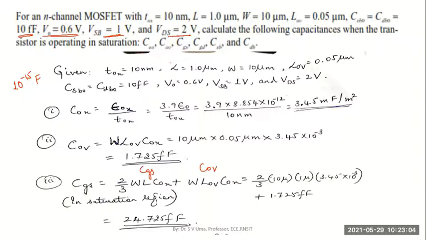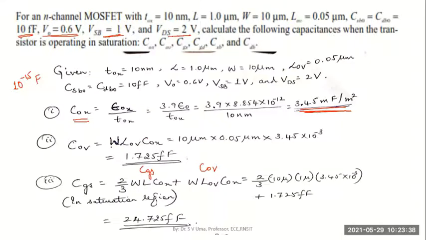We know what is given, it's listed. First, the oxide layer capacitance has to be calculated as 3.9 epsilon naught by oxide layer thickness. This is 3.9 into 8.854 into 10 power minus 12, which is the permittivity of free space, divided by the oxide layer thickness of 10 nanometers. You will get this value. And then the overlap capacitance, we are trying to calculate.